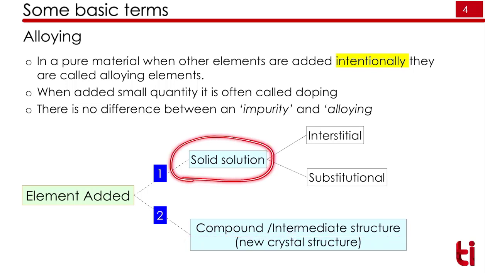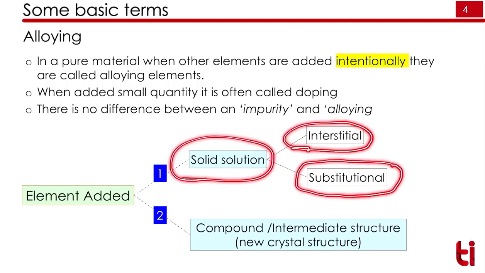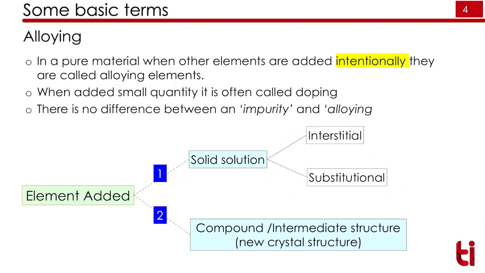In solid solution, again we have two types: interstitial solid solution and substitutional solid solution. Now we will see what is meant by a solid solution. Compounds are generally materials in which we form a new crystal structure or a new type of material, but in solid solution the existing crystal structure of the material remains the same.